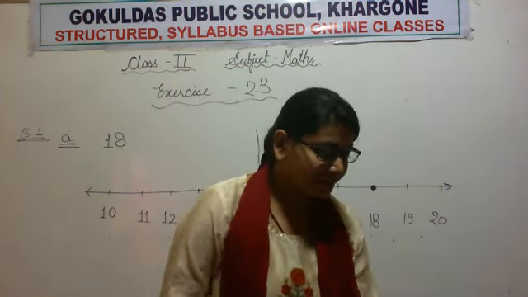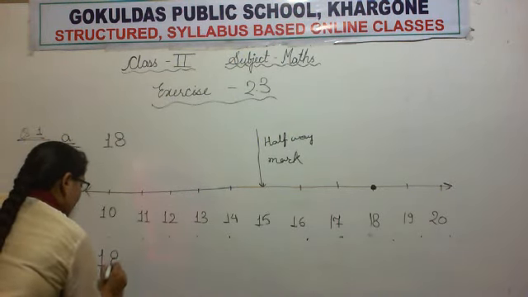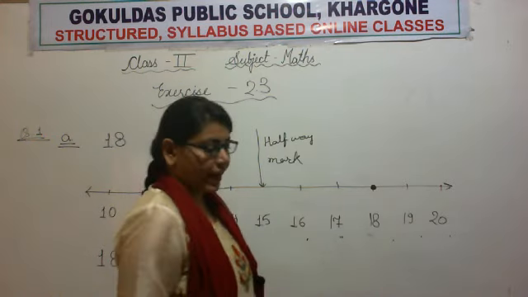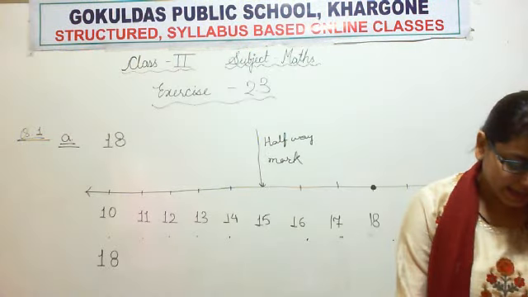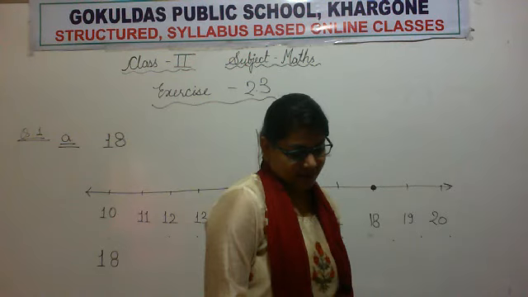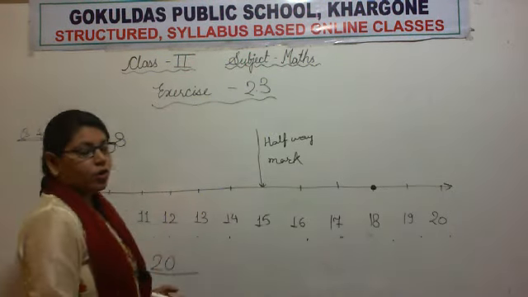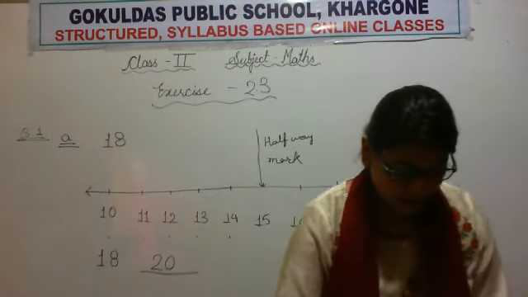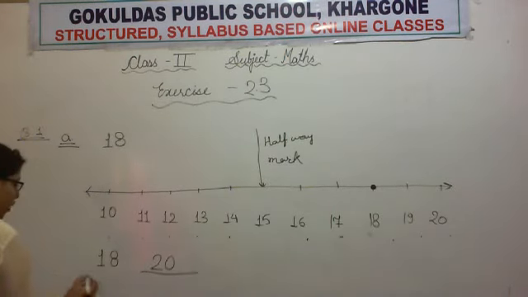When we round off 18, we will round it up and we will get 20. I hope you got how to round off. Now we will write the answer for it. This is our answer.